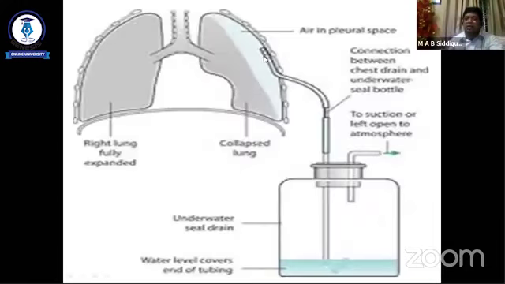Air is exhaled through this tube within the water, but during inspiration it is not possible for it to go back through this area, because this air has already gone through the underwater. This is the principle of the water seal drainage.